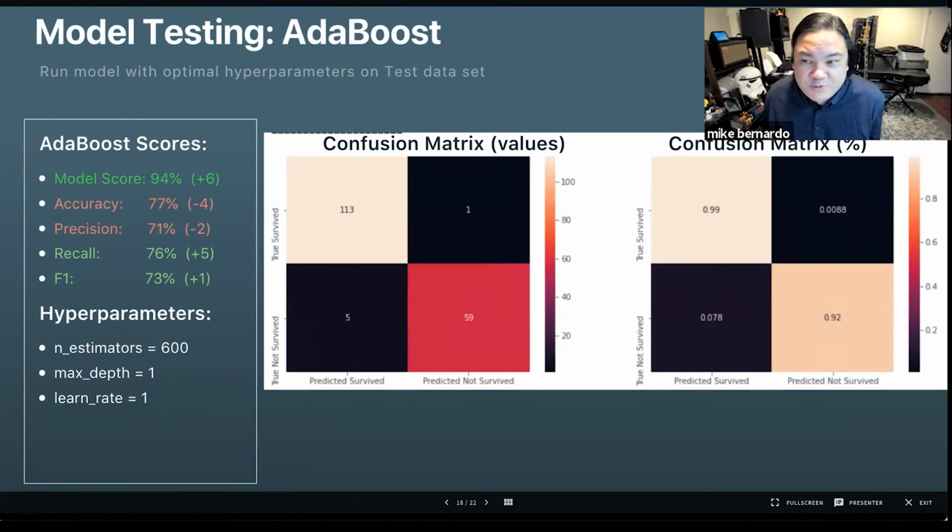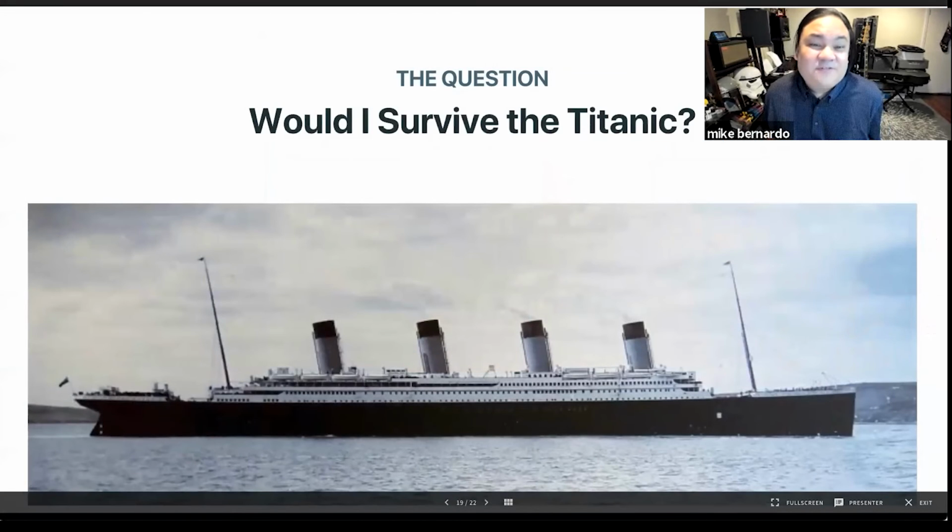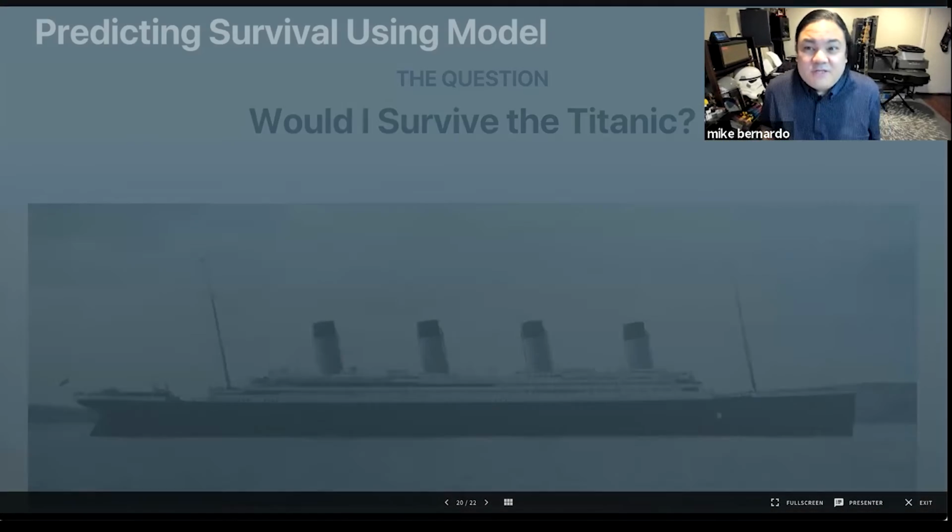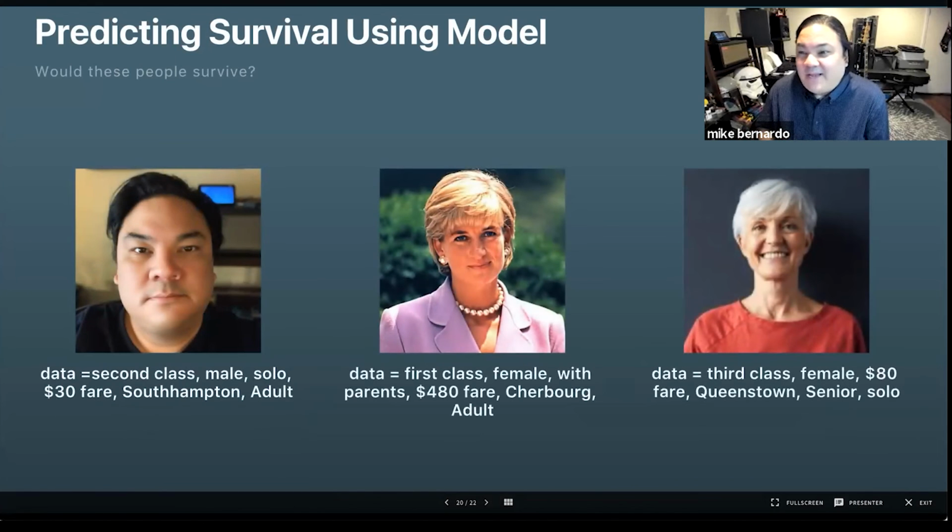Overall, I was satisfied with the model, so I have to get back to my original question, which is, would I survive the Titanic? So to get a sample of people, I created some data that would be used for the model. I'd be in the second-class cabin paying an average fare and traveling alone. And the others in my test are females of different ages and have different family, traveling, and financial situations. So given this, who would survive my model?